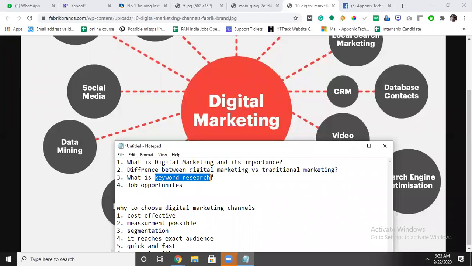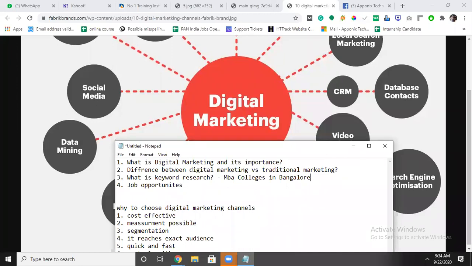For example, I will take MBA colleges in Bangalore. I want to know about this keyword, like how people are searching. Are they searching MBA colleges in Bangalore, or are they using Master of Business Administration, or MBA course in Bangalore? If you do the keyword research, then only you will get to know about that particular keyword study.